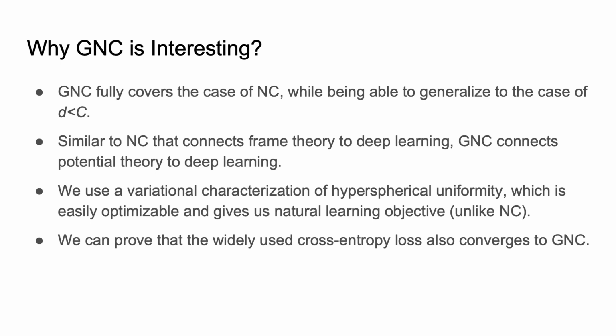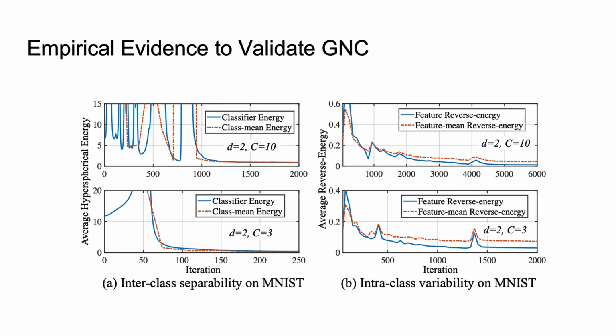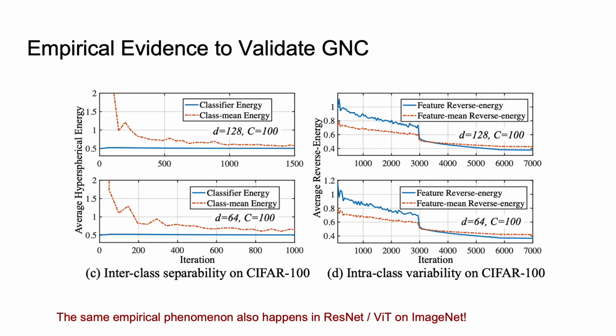Third, we use a variational characterization of hyperspherical uniformity, which is easily optimizable and gives us a natural learning objective, unlike NC. Last, we can prove that the widely used cross-entropy loss also converges to GNC. We also empirically show that GNC indeed holds in practice, verifying the effectiveness of the GNC hypothesis. We show experiments on MNIST and CIFAR-100. The experiments on ImageNet are given in the appendix of our paper.